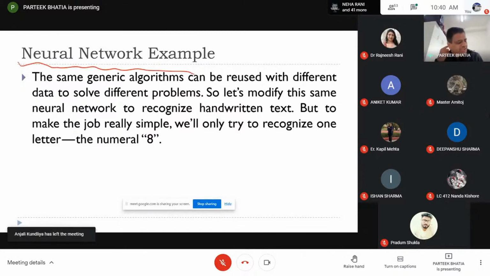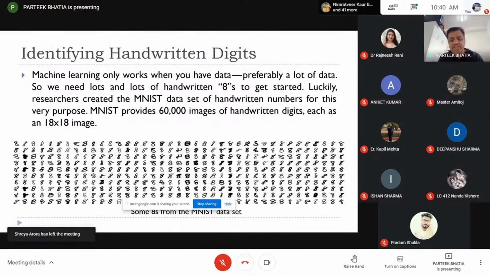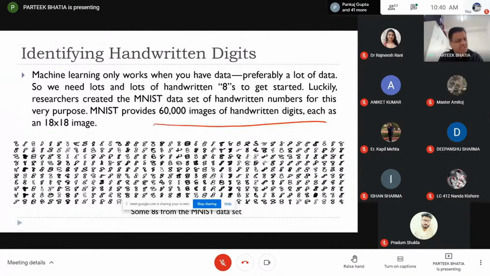In order to understand this process, we will take a very basic example: identification of handwritten digits. This particular data set is called the MNIST data set, where we have 60,000 images of handwritten digits. This is a task taken up by Yann LeCun to build a system through which he can identify the digits written on letters.